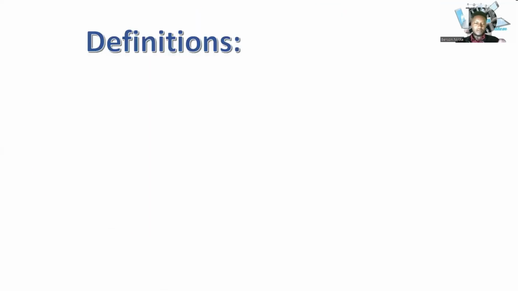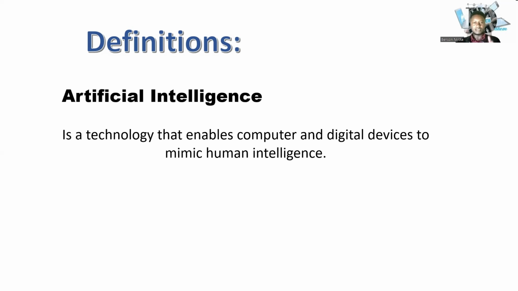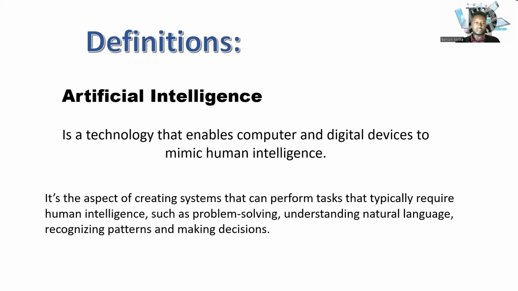So let's get to the definition and understanding of each and every term as highlighted earlier on. We have artificial intelligence. Artificial intelligence is a technology that enables computers and digital devices to mimic human intelligence. It's the aspect of creating systems that can perform tasks that typically require human intelligence.